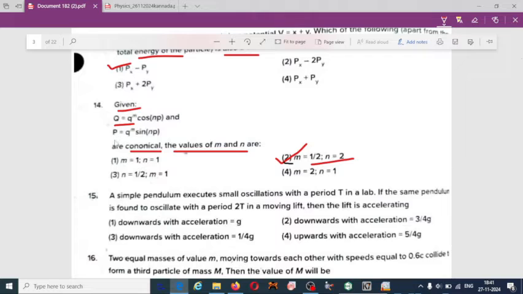For the given equation, we have to verify which are canonical, and at what value of m and n. This question has been asked compulsorily in many of the exams, very important. So m is equal to half and n equal to 2, option 2.